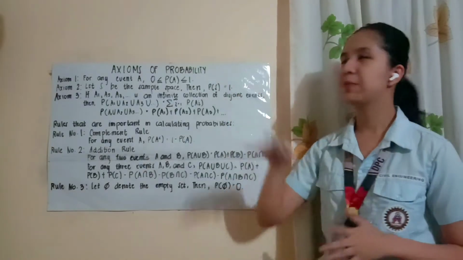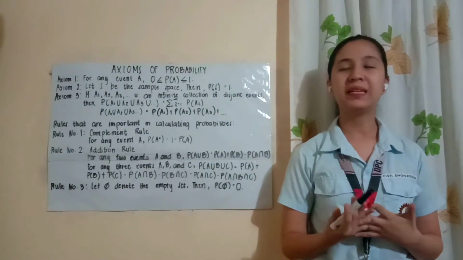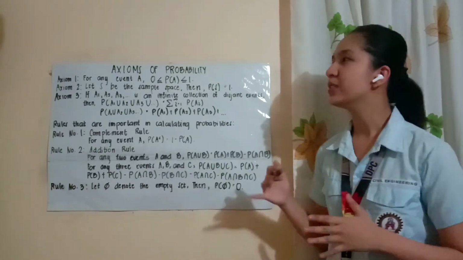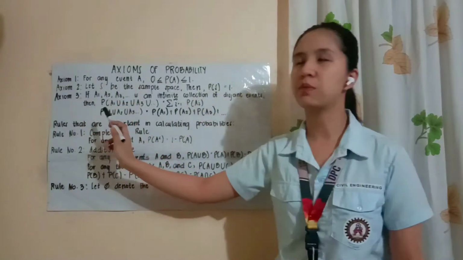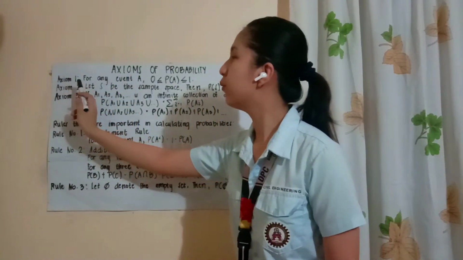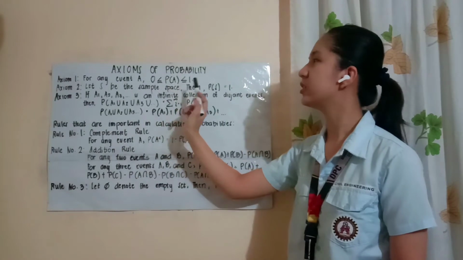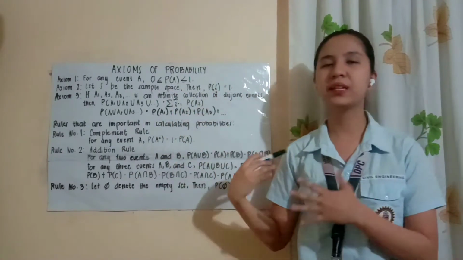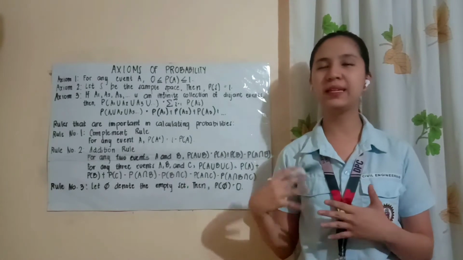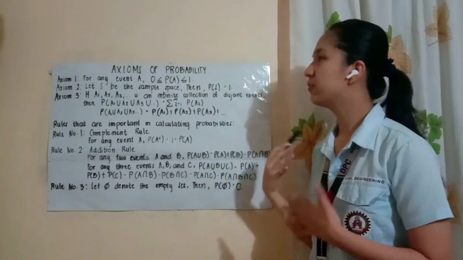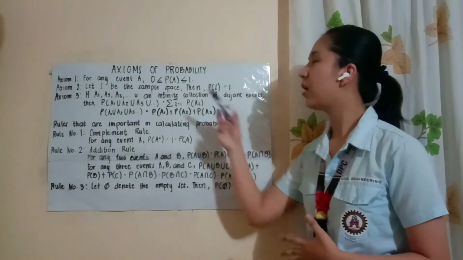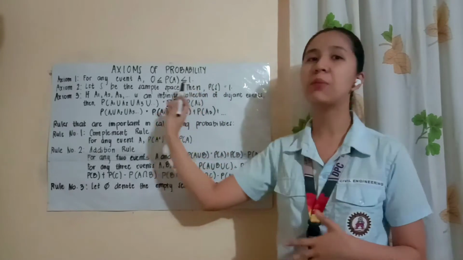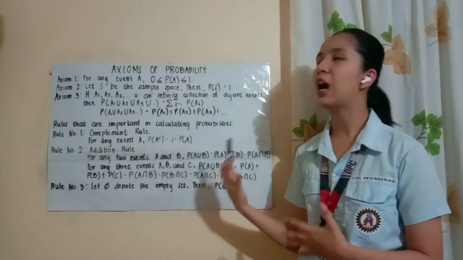So the axioms of probability are the basic properties of probability that we need to satisfy whenever we are calculating probabilities. So what we have here are three axioms. For axiom number 1, for any event A, 0 is less than or equal to P of A, which is less than or equal to 1. So just like what I've said in the previous video, in the probability of an event, the range of the probability must only be from 0 to 1. So bawal siya mag-exceed sa 1, bawal din siyang maging negative. So, yun lang yung axiom 1.